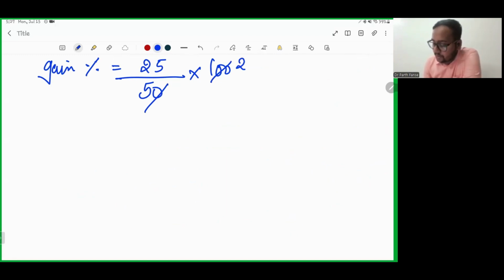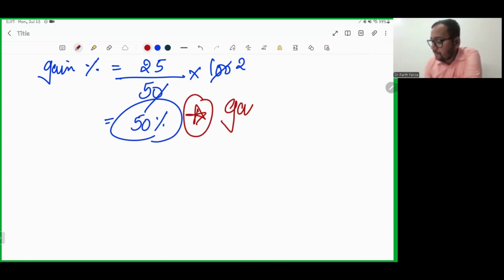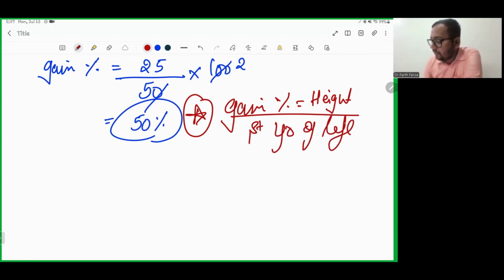So that is 50 percentage. So what is your gain percentage? In height, it is 50 percentage at the end of the first year of life.